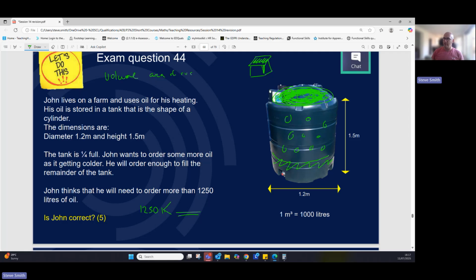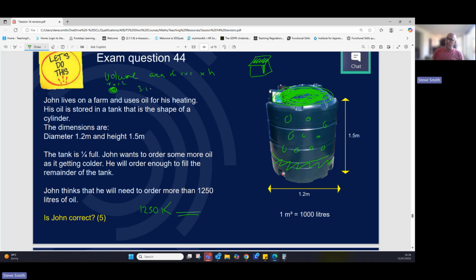Whereas we haven't got the width and length of a circle, we've got the area of a circle, like we would have the area of that flat piece there. So it's exactly the same. So the area of a circle multiplied by the height, and that's going to give us the volume in meters cubed. So the area of a circle, we need, I was going to draw it again here, pi times radius squared.